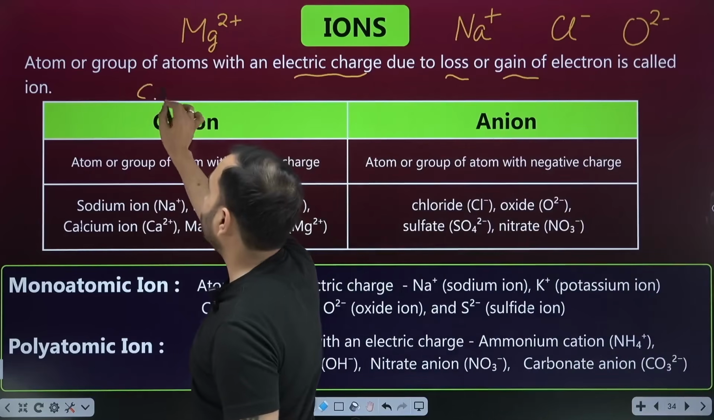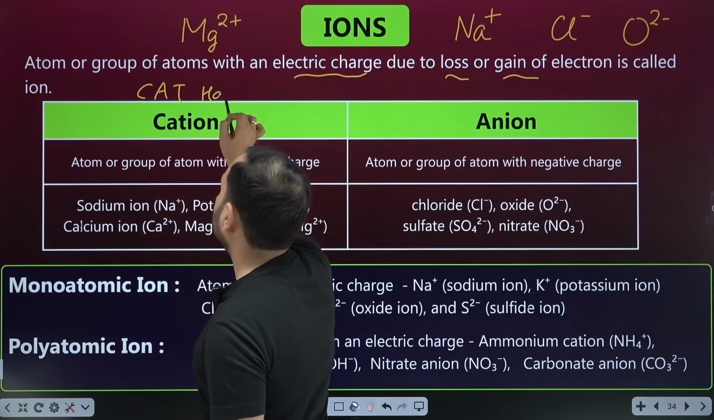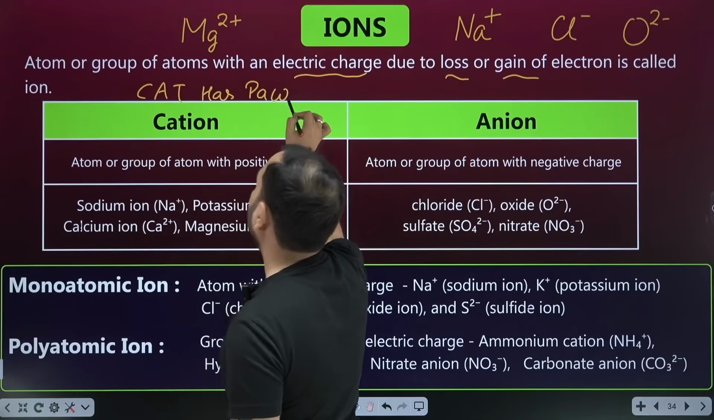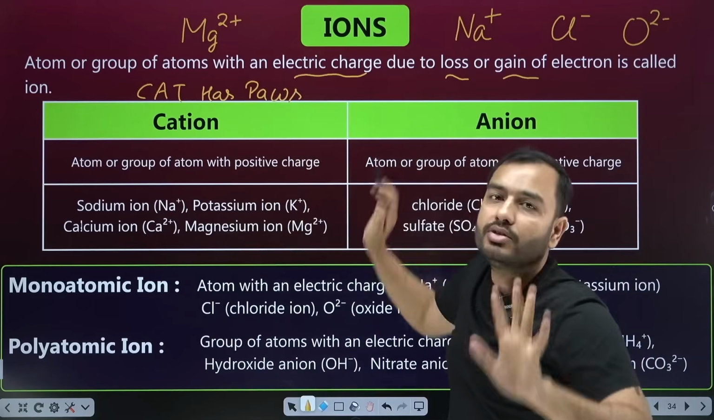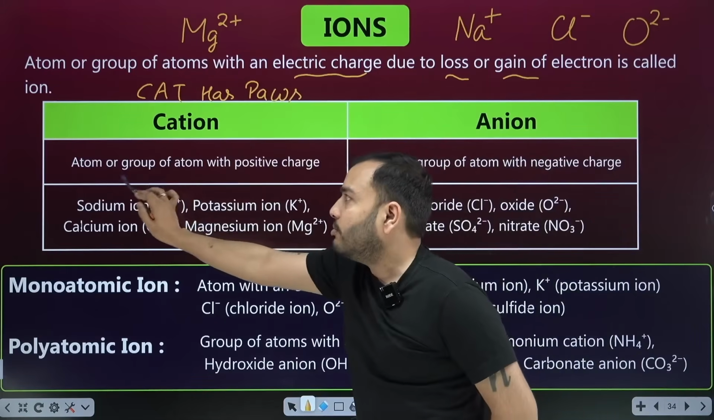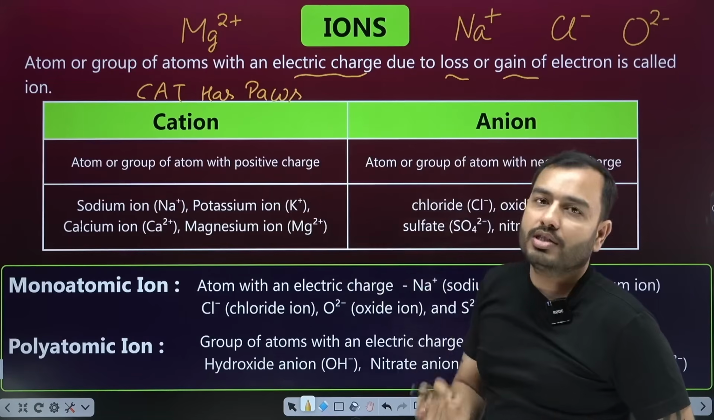Memorize it like this. Cat has the paws. What does a cat have? Paws. Cat has the paws. Cation has positive charge. So what is cation? Atom or group of atoms with a positive charge.